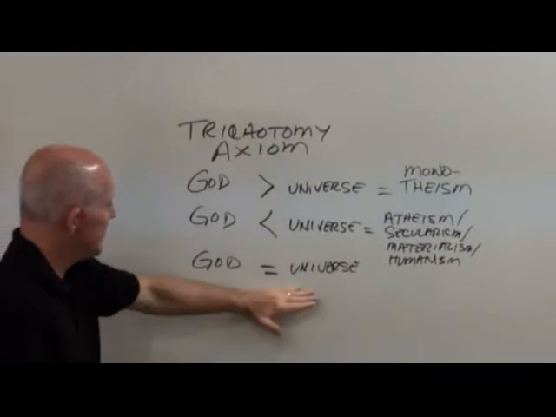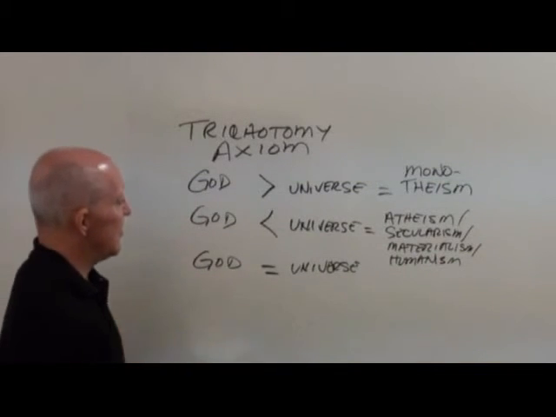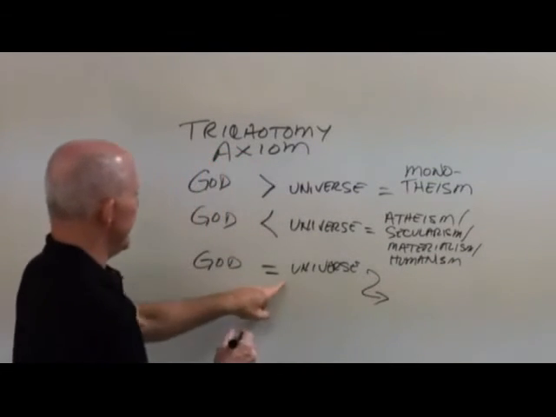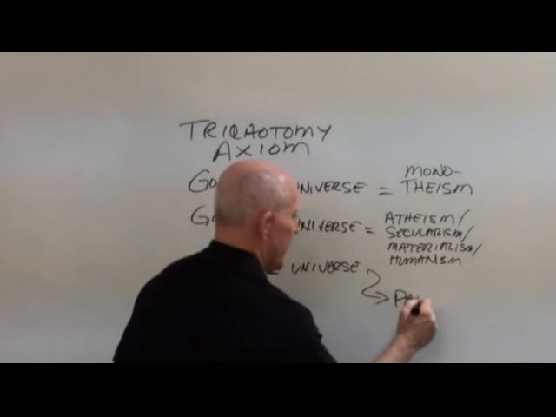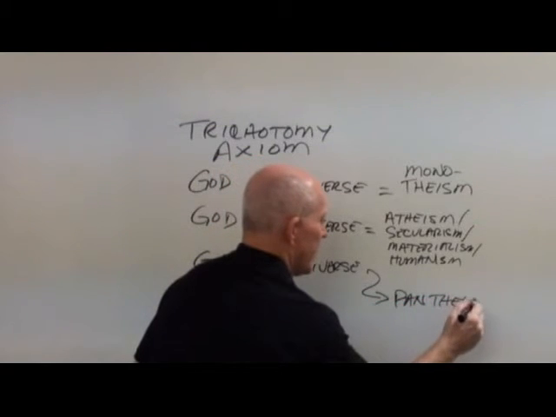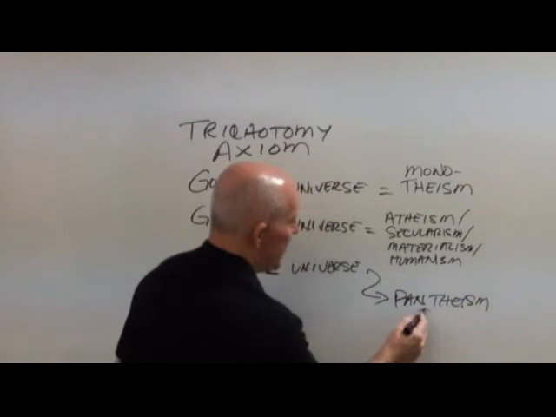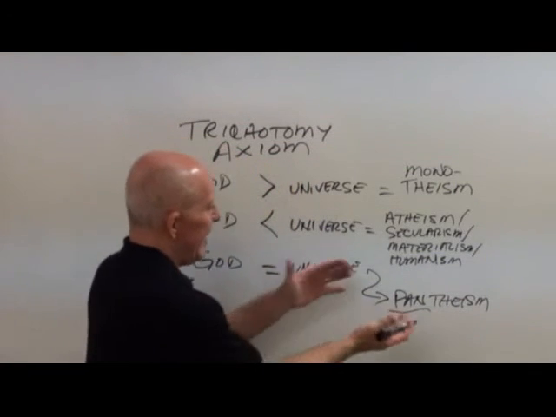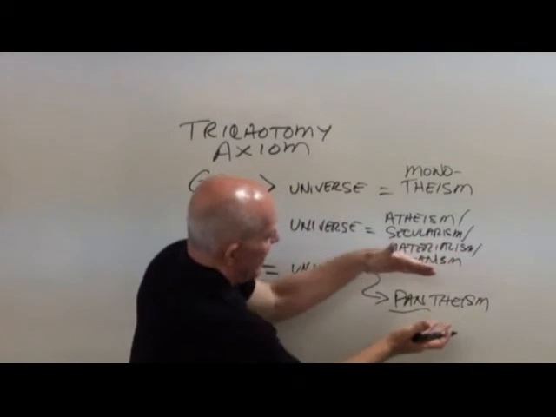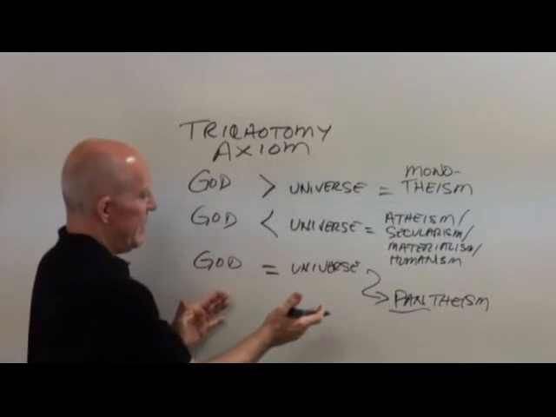Well, the last one we have, God is equal to the universe, and we know that that is pantheism. And what we have here, the word pan means all, so that everything is God and God is everything. And that's really what that means.